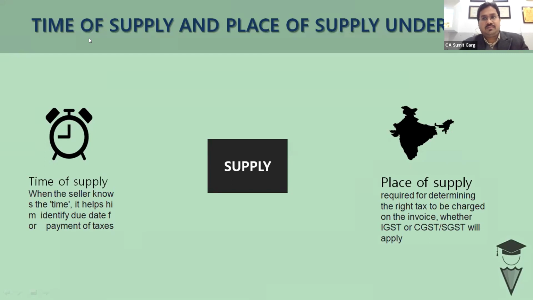It is true that it is for determining the right taxes to be charged, but there are certain other reasons why a person would need to understand the place of supply. In due course, we will cover time of supply, and then place of supply, and we will understand the importance. Apart from determining the right taxes, there are certain other points which are also relevant to determining the place of supply.